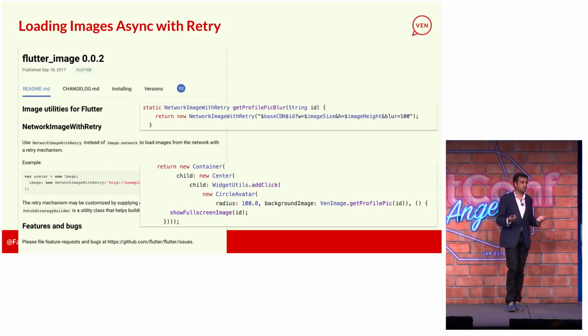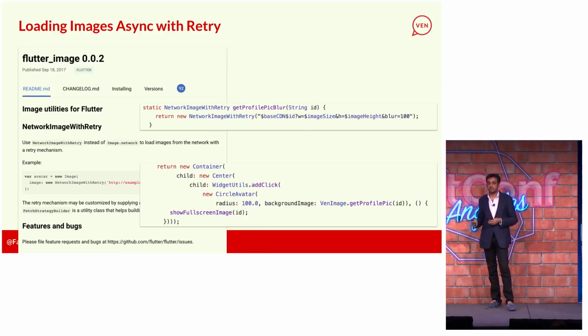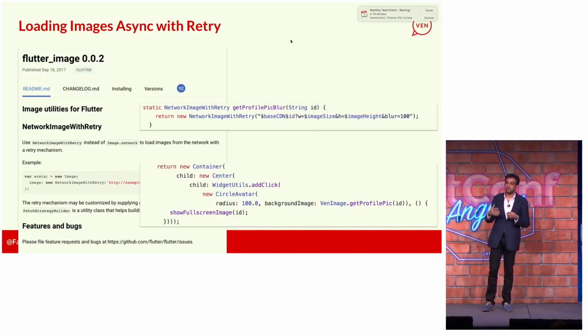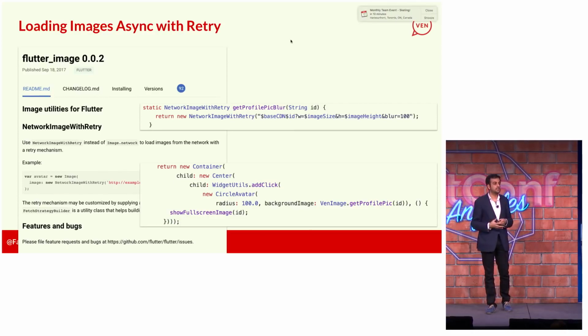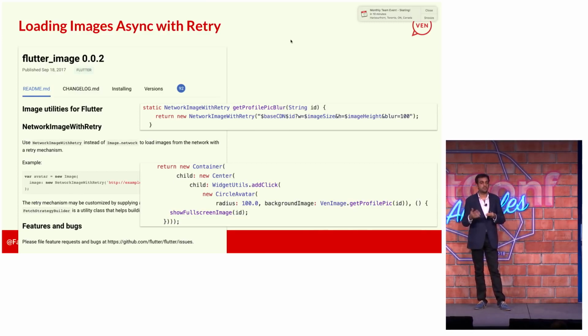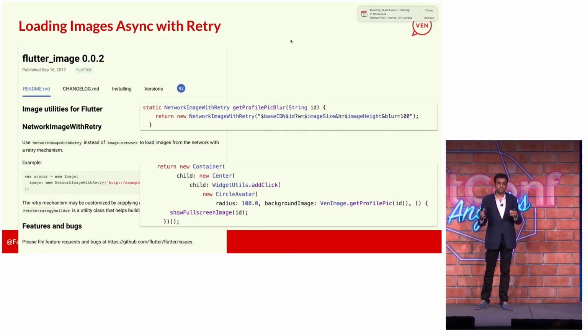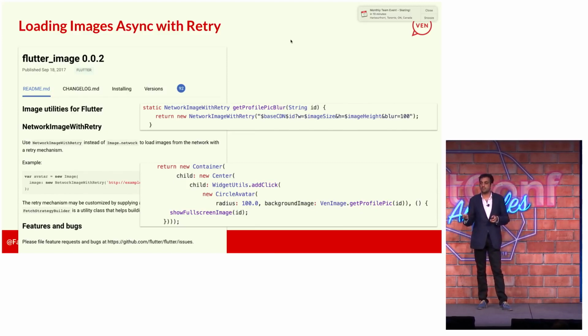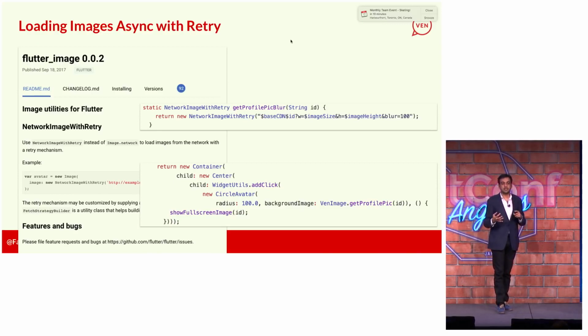I started looking, and I found something written by the Flutter team, actually, called Flutter Image. And it's called NetworkImageWithRetry. What NetworkImageWithRetry does is it takes a URL, and it tries to fetch the URL. If it fails, it does some algorithm to try to fetch it again, depending on what's happening with network conditions. And it returns an image provider. Now that you have an image provider, you can take NetworkImageWithRetry and pass it into a circle avatar, decoration, wherever you want.